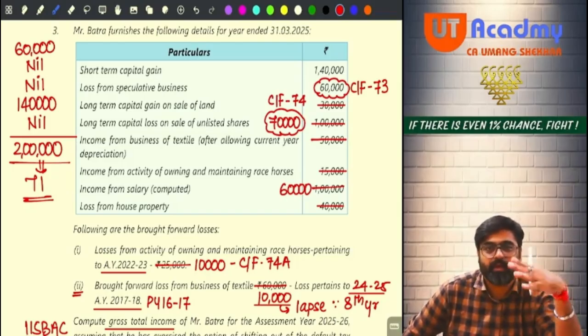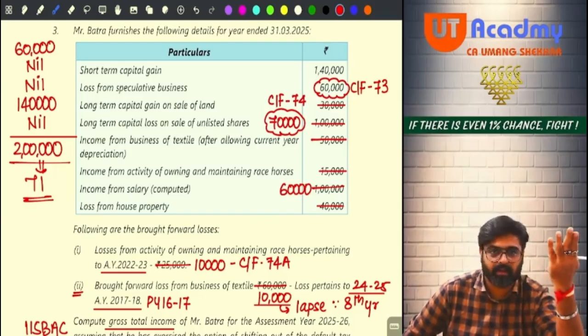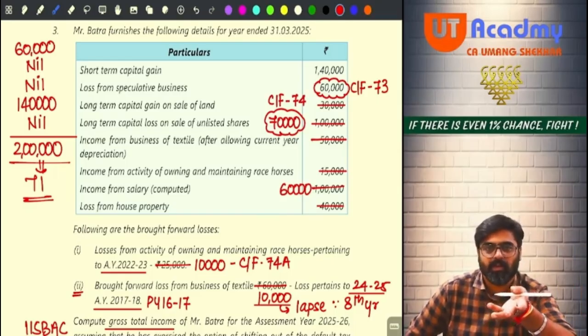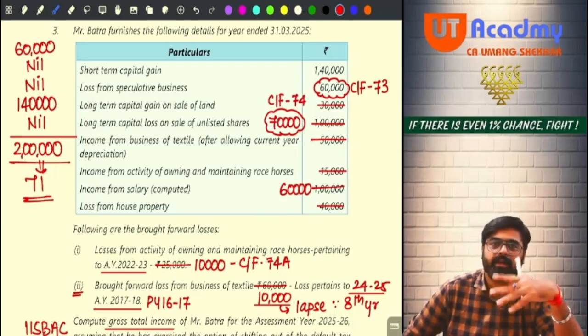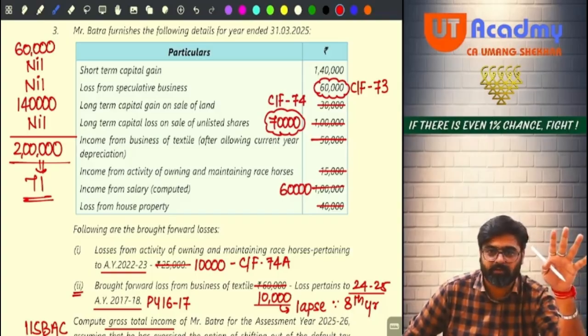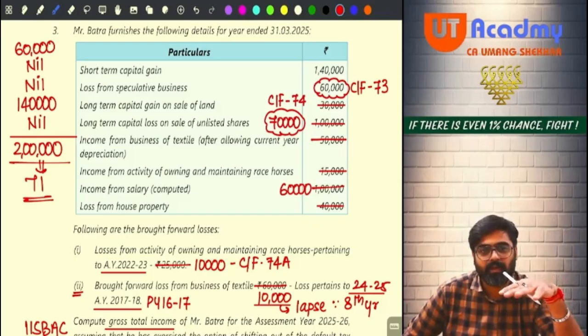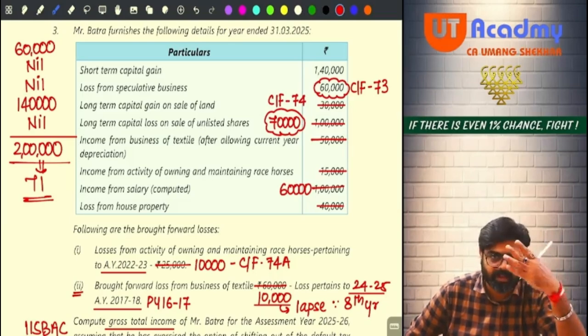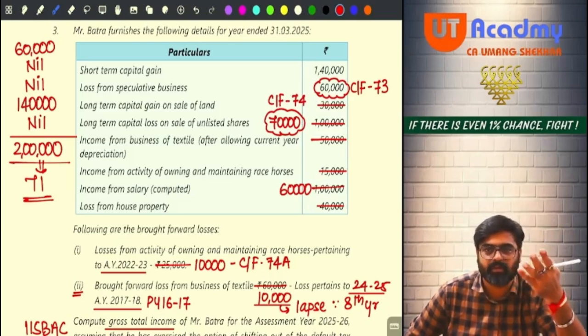Simple. If you are reducing from the head loss, you will write inter-head set off of this loss. If you are reducing within the head, you will write intra-source set off. If you are setting off the brought forward loss, you will write less: set off of brought forward loss. That's it. Very simple.